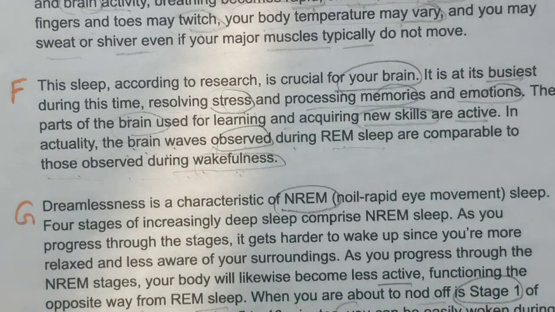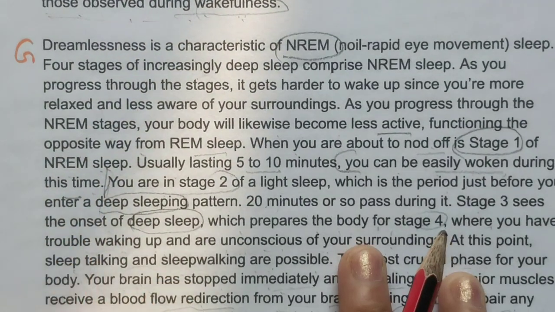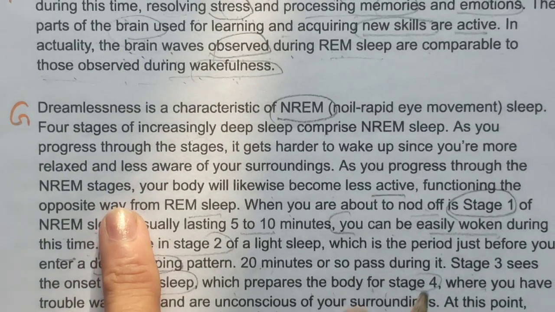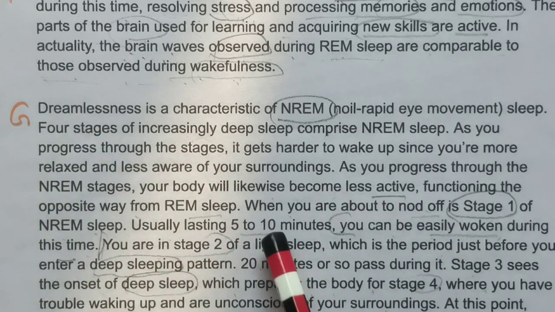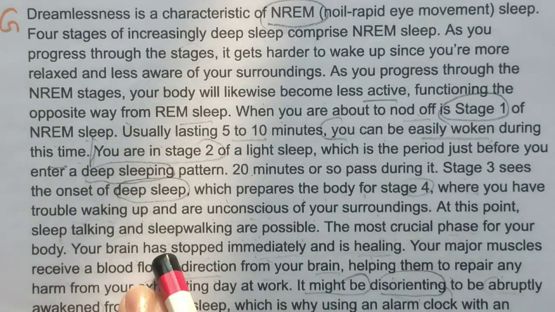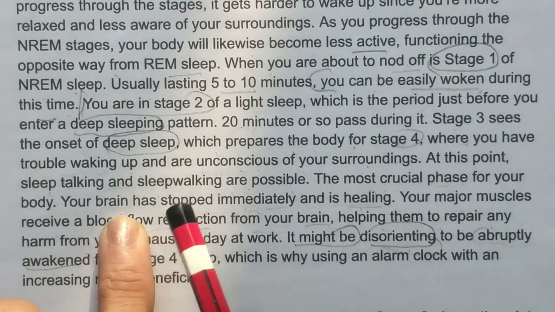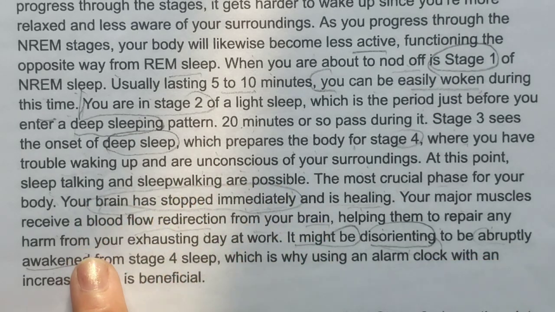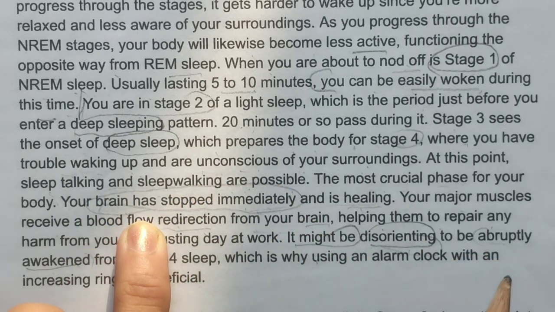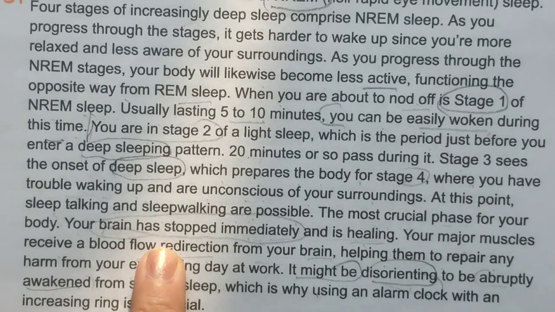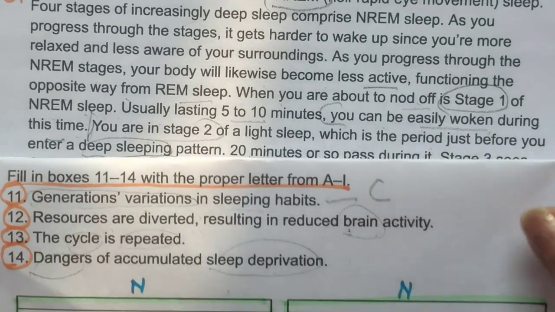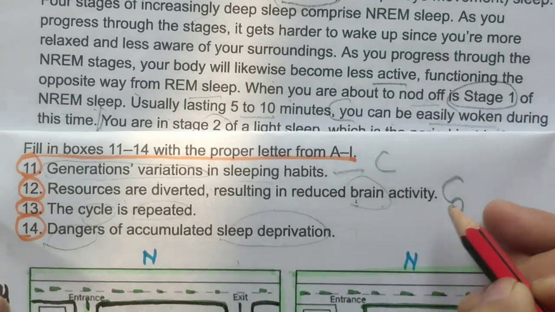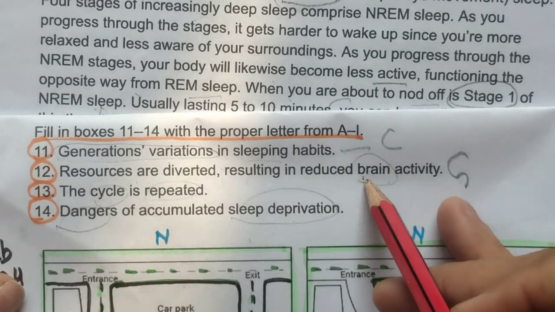In another paragraph also they were talking about brain activity. I have just read it somewhere. So brain is also here. See this in this G paragraph. Brain has stopped immediately. See this. It means they are talking about the brain also. It means we can select this G paragraph. Resulting in reduced brain activity.